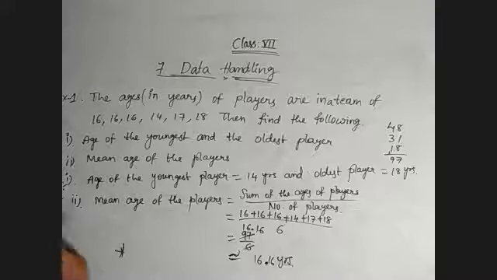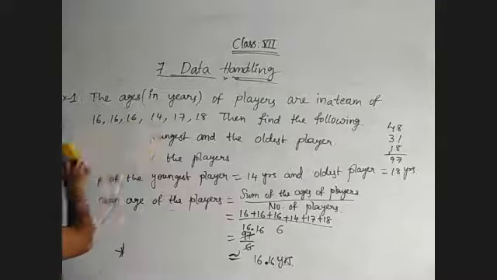Now coming to the next example, otherwise take another example. Simple numbers we will take.